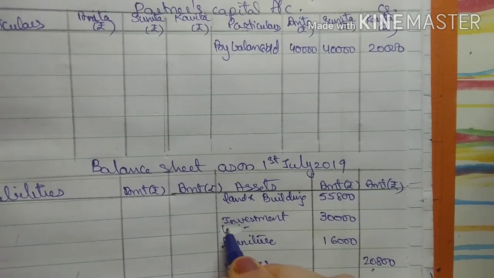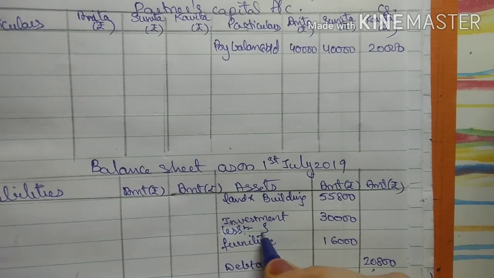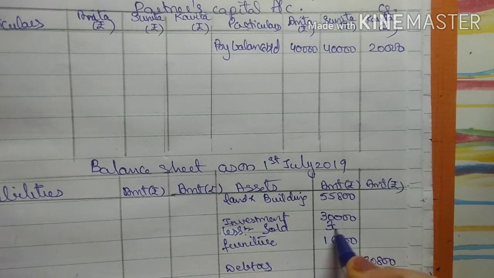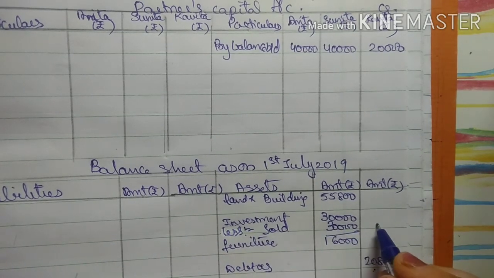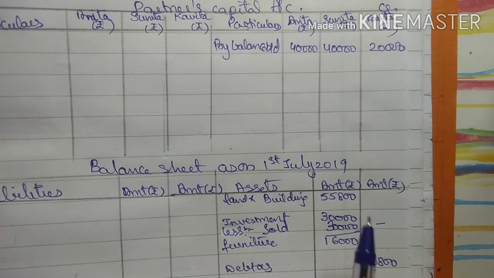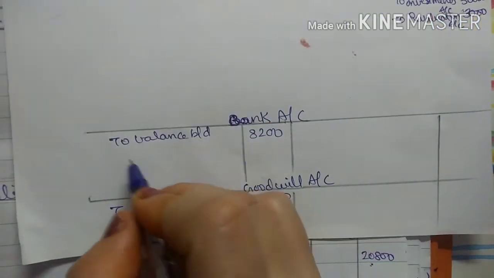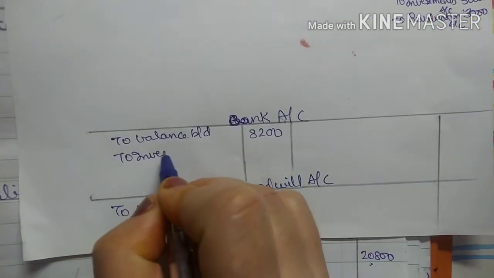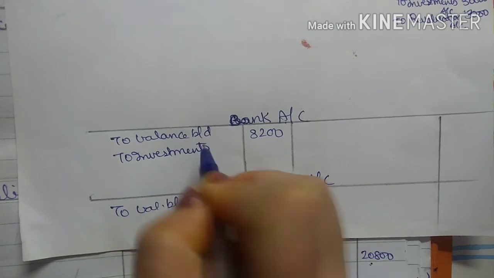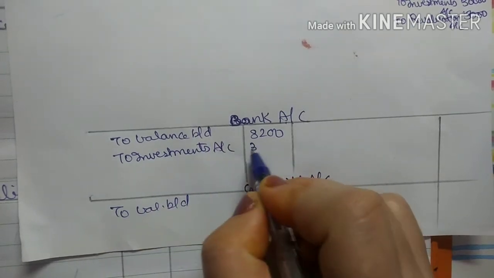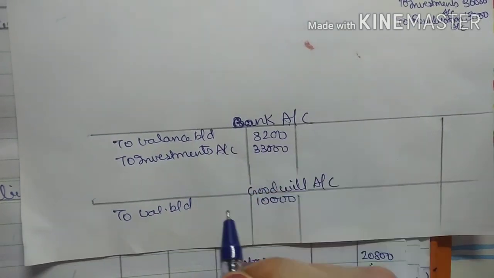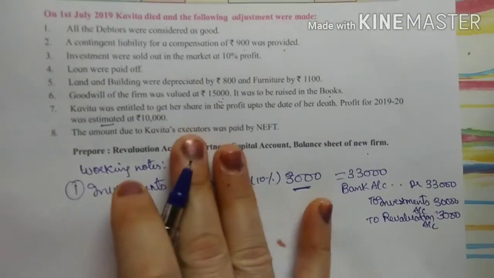And for the second effect, we have sold the investment. So here I will write less sold 30,000, outer column nil. See, it has been sold for a profit of 3,000, right? In the bank account debit side I will write to investments account 33,000. Okay.